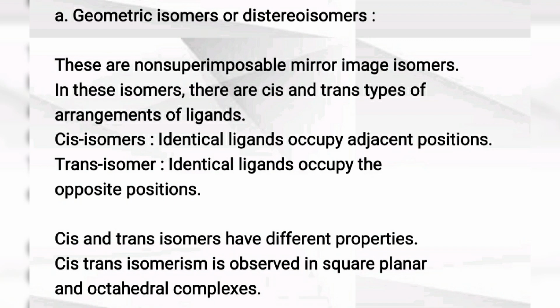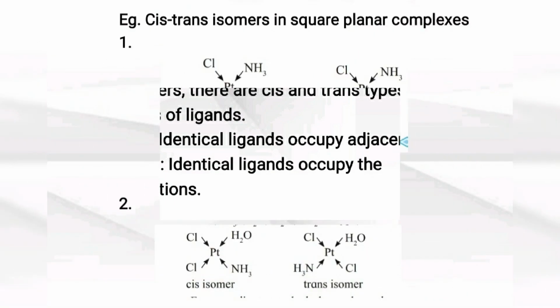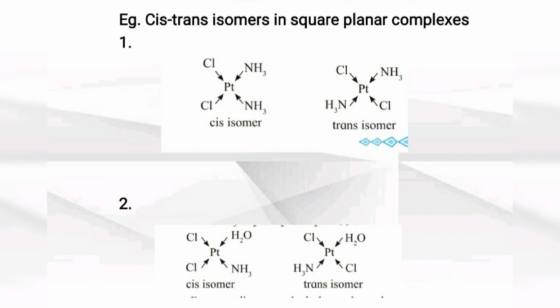Cis isomers means the identical ligands are arranged on the same side of the central metal ion, and trans isomers means the identical ligands are present on opposite sides of the central metal ion. Cis and trans isomers have different properties.